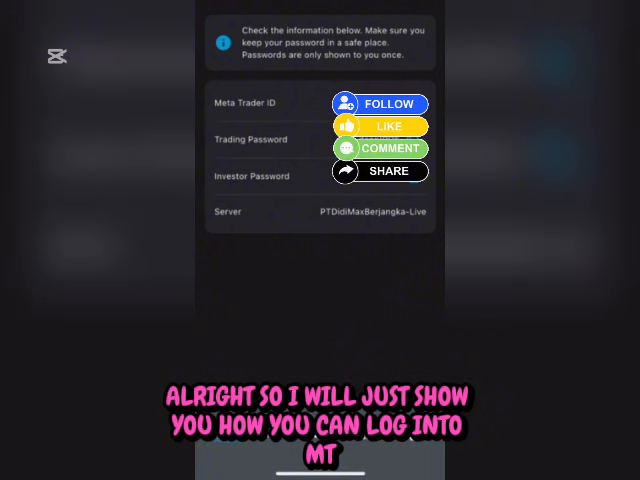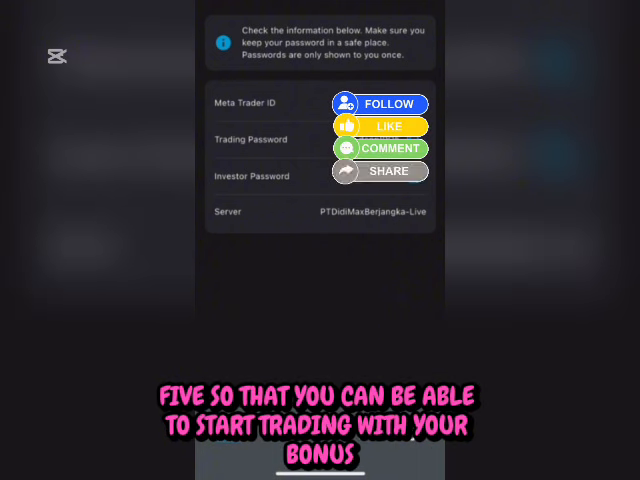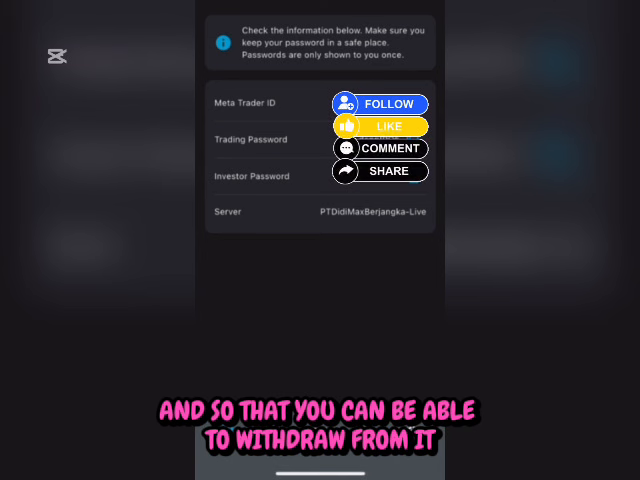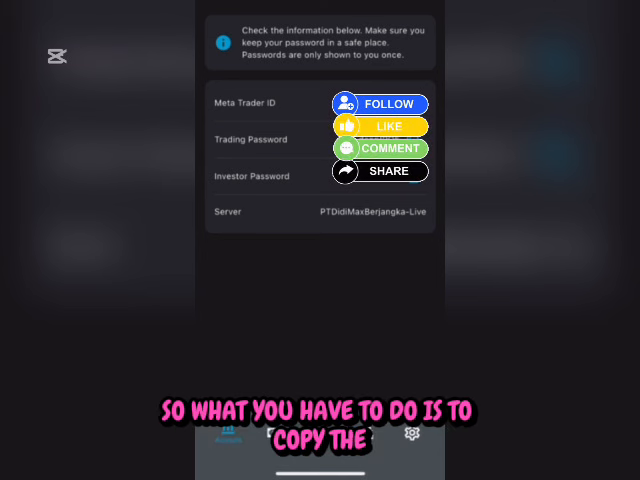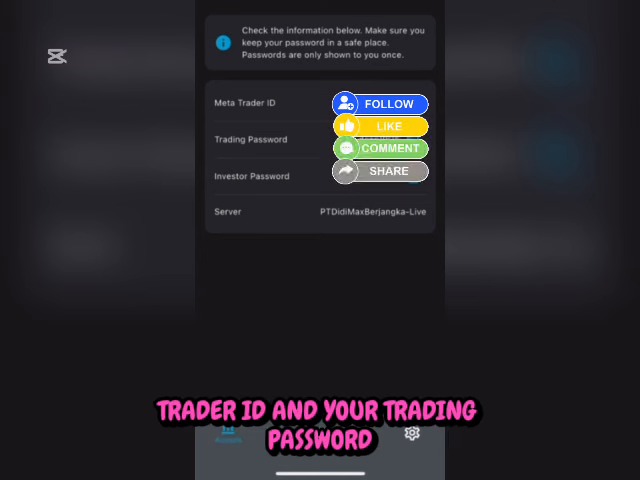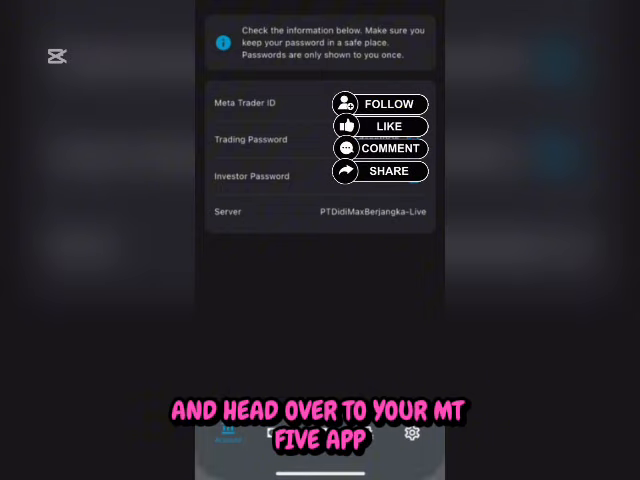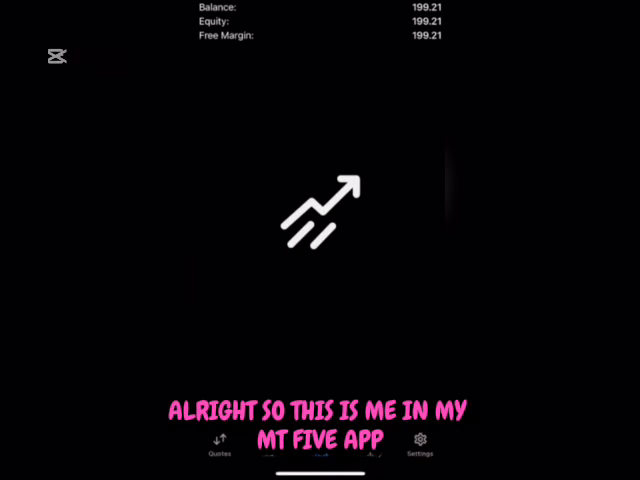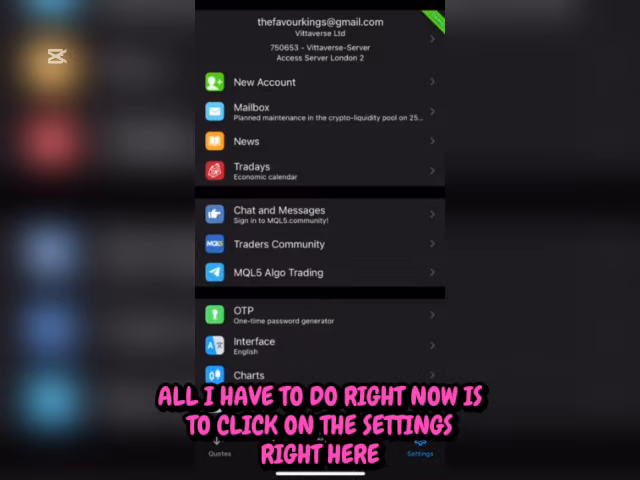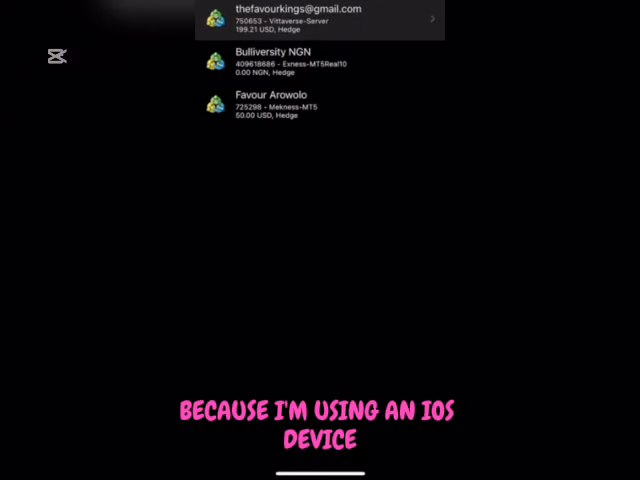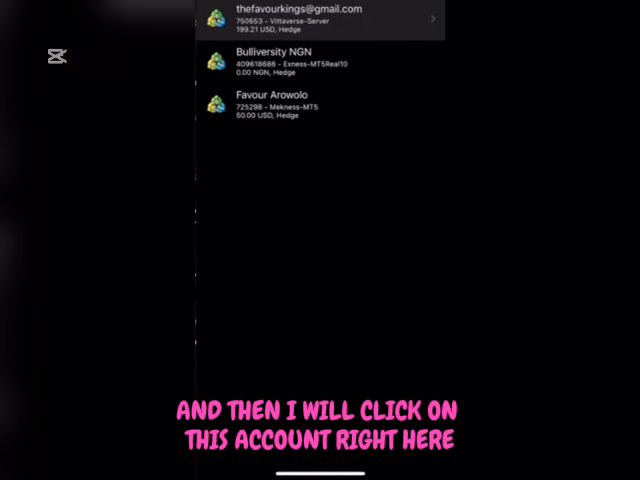All right. So I'll just show you how you can log into MT5 so that you can start trading with your bonus, and so that you can withdraw from it. So what you have to do is to copy the trader ID and your trading password and head over to your MT5 app. So this is me in my MT5 app. All right, all I have to do right now is to click on the settings right here, because I'm using an iOS device,